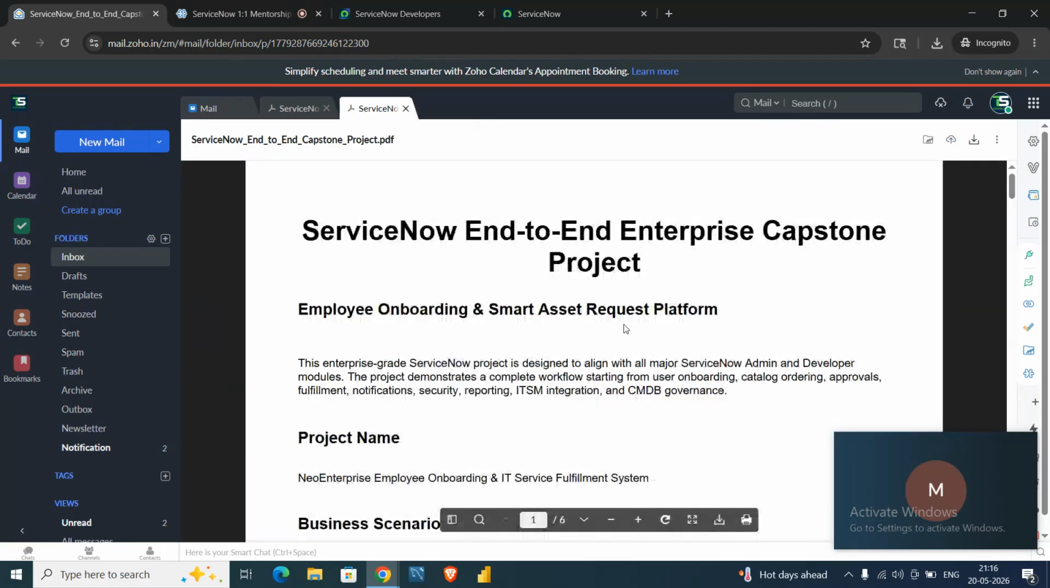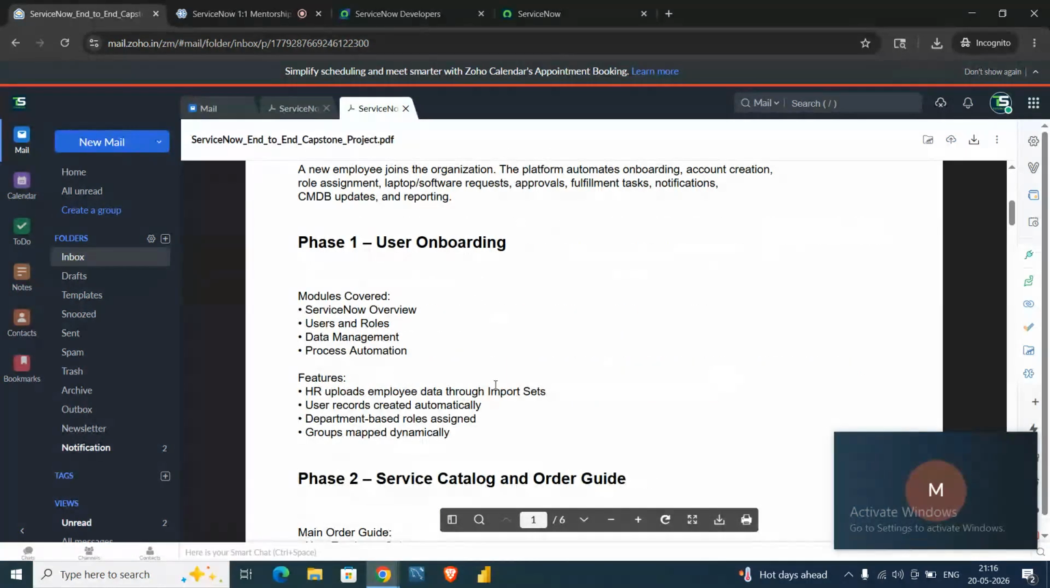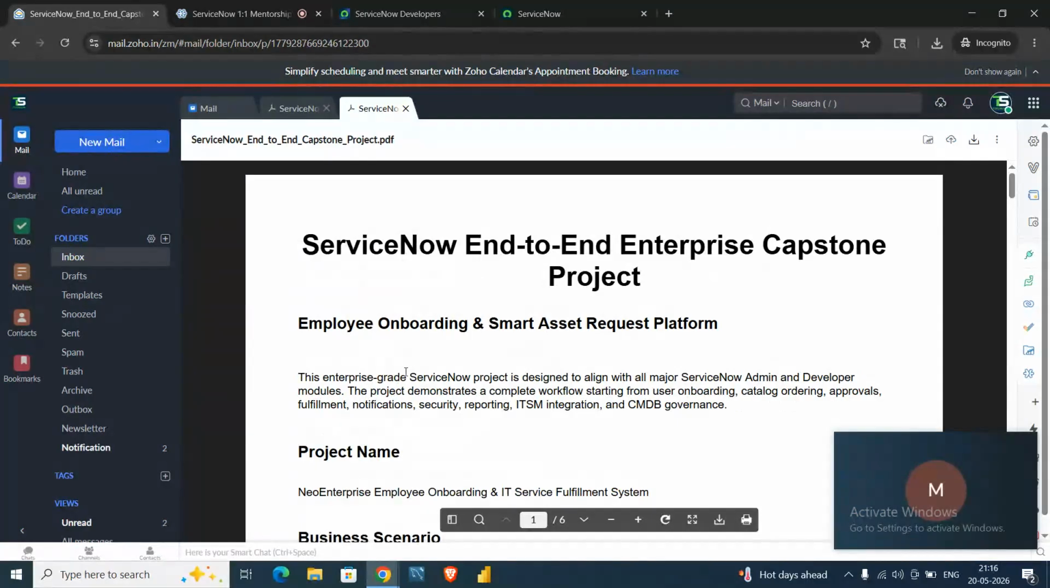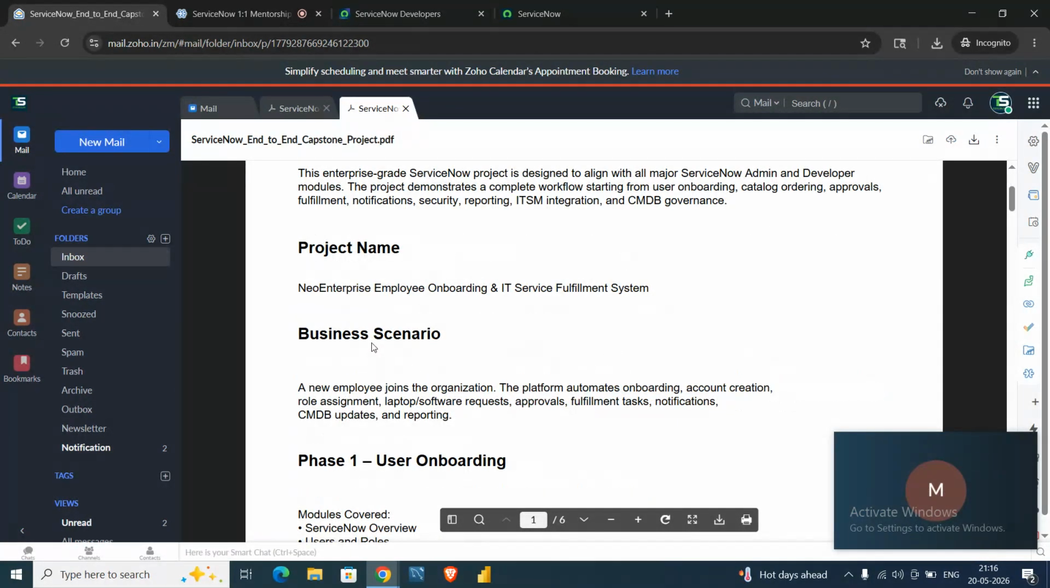Just a second. Okay, so this is the complete requirement here. Suppose I am gathering some requirement from our client, and this is the requirement. They want an employee onboarding system in ServiceNow.